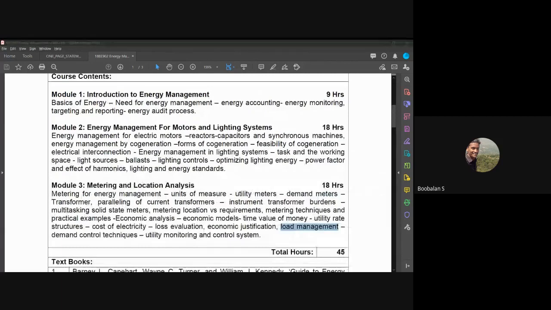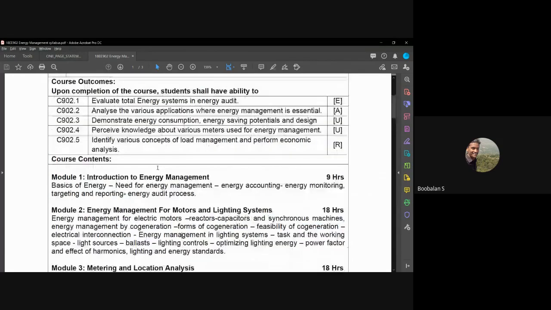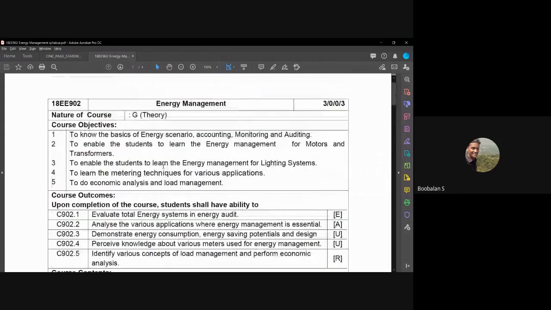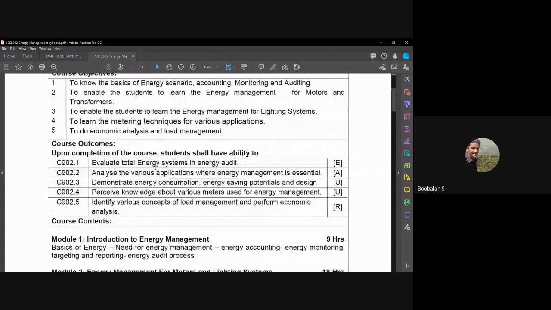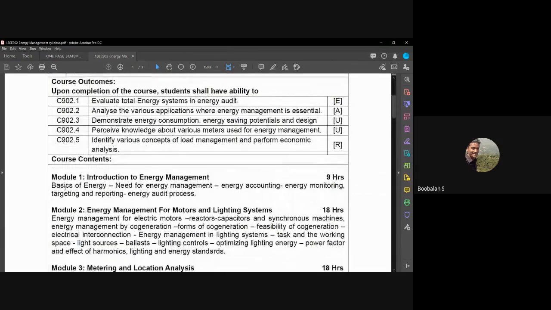I think this is probably the formal last class, right? From Monday onwards, you people may have module 3 there. So I think hereafter we are not having any opportunity to meet one more time. That's why I'm going to recall the entire energy management course. In module number 1, we have seen the introduction to energy management: very basic types of energies, what energy is, and the different forms of energy around the world.